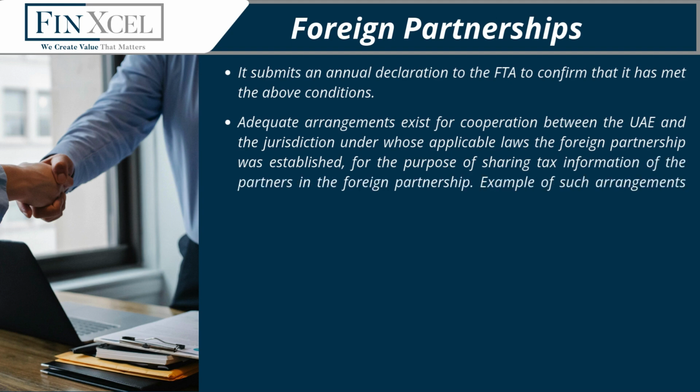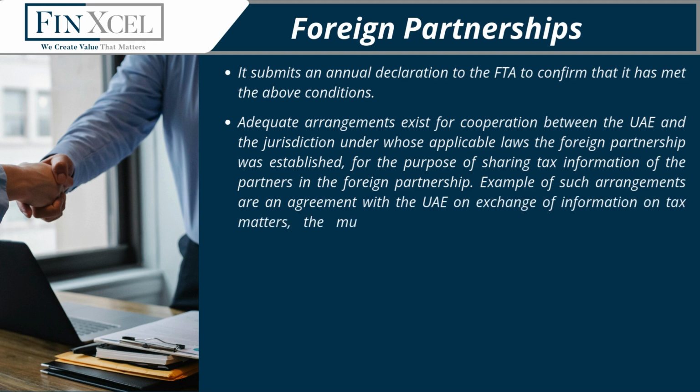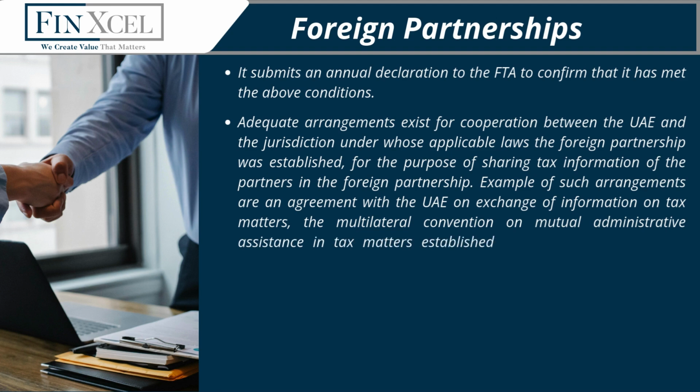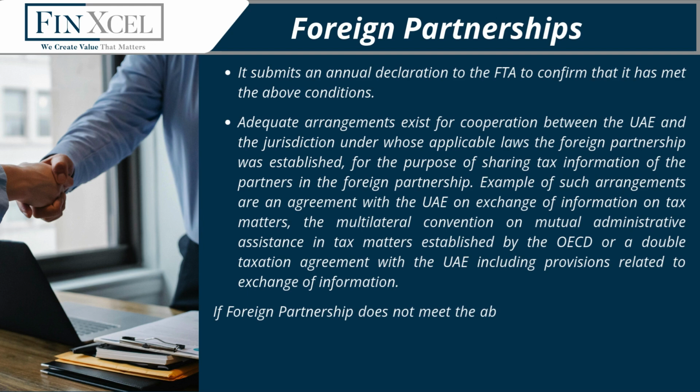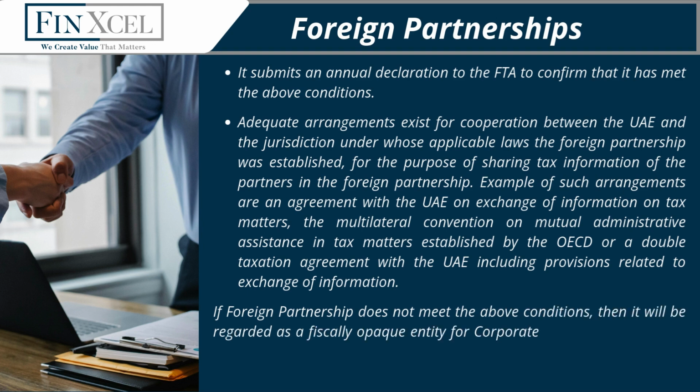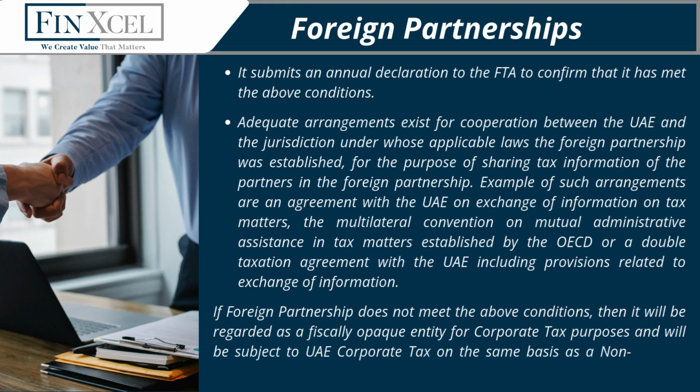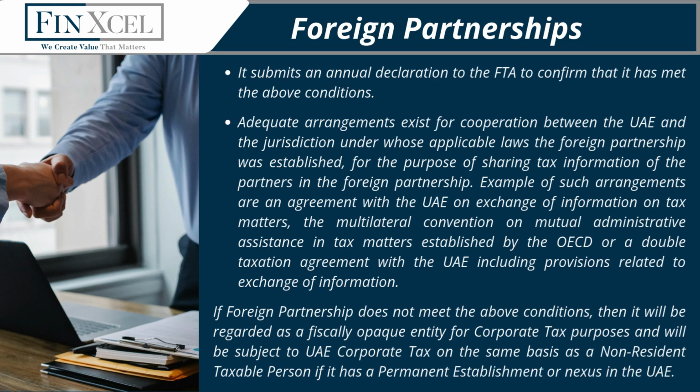Examples of such arrangements are an agreement with the UAE on exchange of information on tax matters, the Multilateral Convention on Mutual Administrative Assistance in Tax Matters established by the OECD, or a double taxation agreement with the UAE including provisions related to exchange of information. If a foreign partnership does not meet the above conditions, then it will be regarded as a fiscally opaque entity for corporate tax purposes and will be subject to UAE corporate tax on the same basis as a non-resident taxable person if it has a permanent establishment or nexus in the UAE.